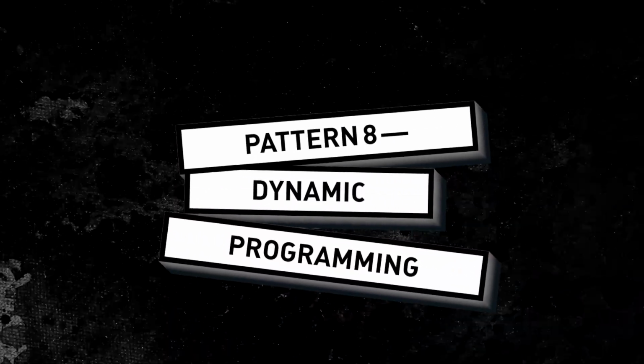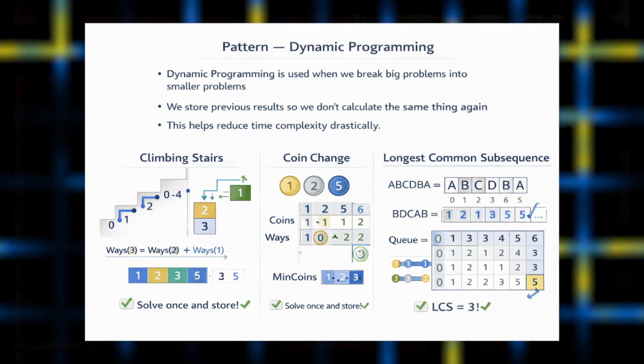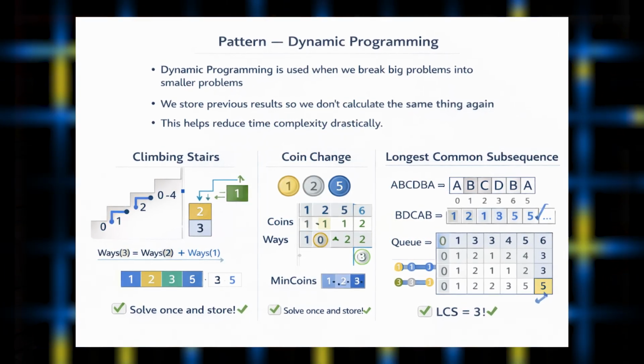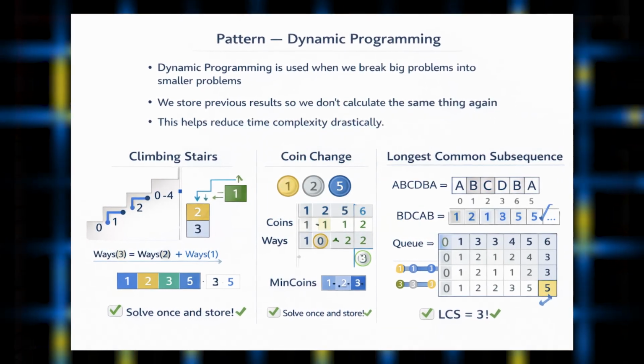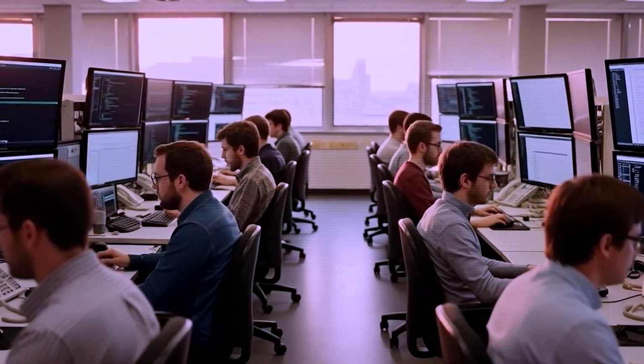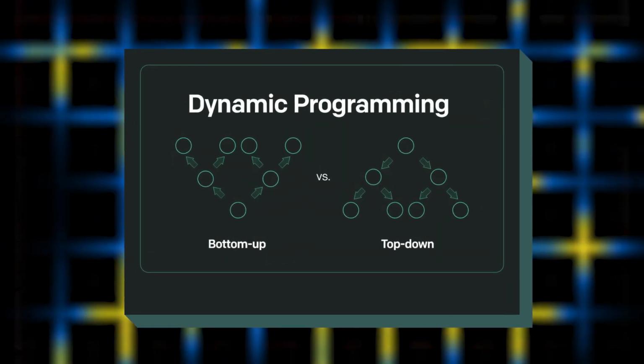Now coming to the last pattern, which is the dynamic programming pattern, right? This particular pattern will be mostly applicable for optimization problems. For example, if you see a problem where you need to maximize something or minimize something, along with that you need to identify if you can reuse the solution again and again. If I solve a smaller problem, then I can reuse the same solution over the period of time. Then dynamic programming is the right pattern to use.